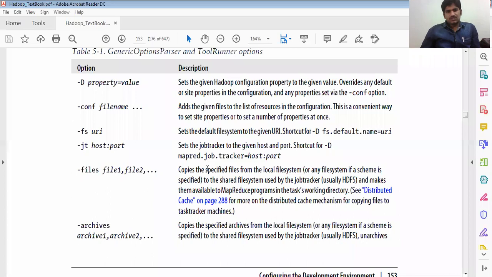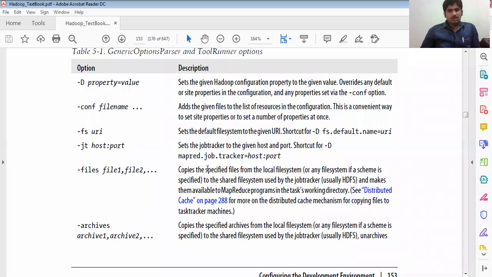Then -jt host:port. JT means job tracker, to give the host and the port. The shortcut is the setting with -D, that is mapred.job.tracker=host:port. Then -files file1,file2, and so on.